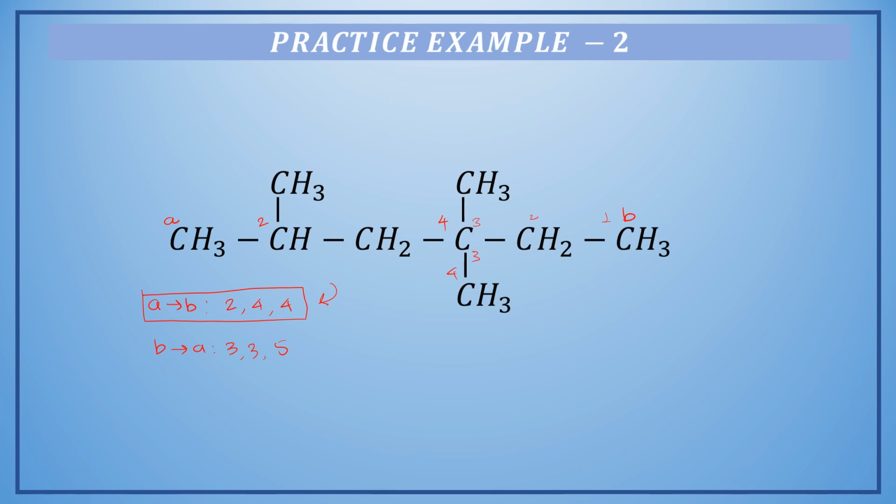The name of this compound will be 2,4,4-trimethyl hexane. So by taking the reference example of hexane, we have discussed a number of possibilities of different alkanes. Alright, you can apply the same rule for any type of alkane.